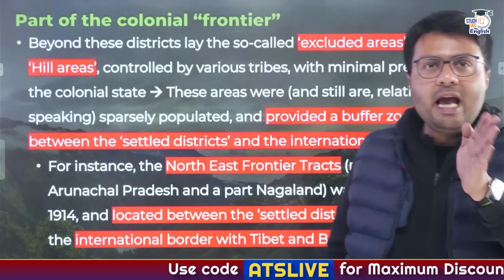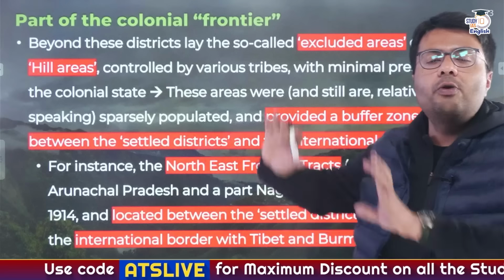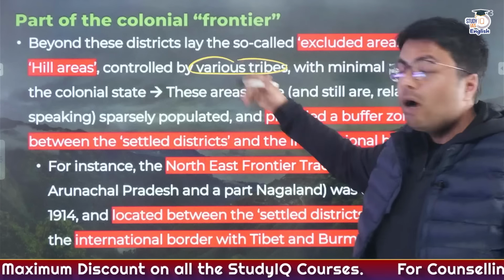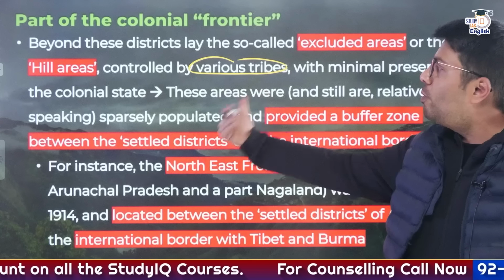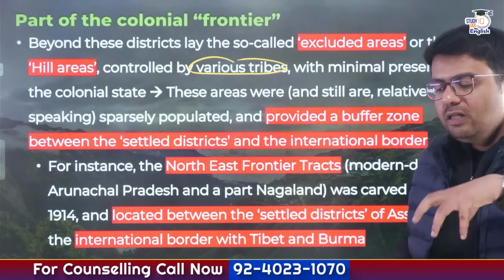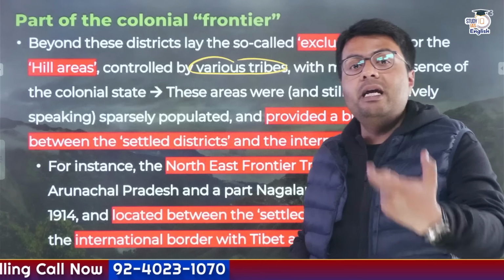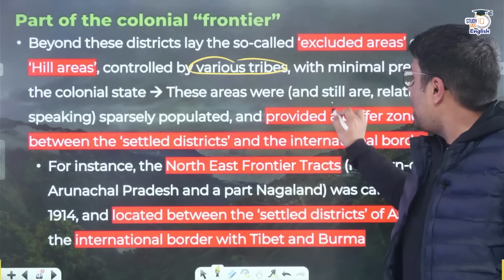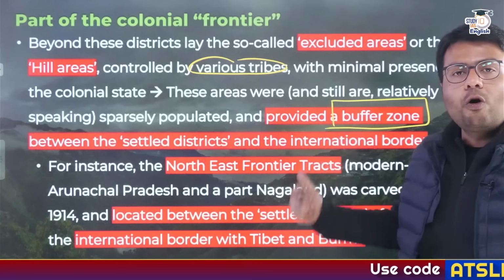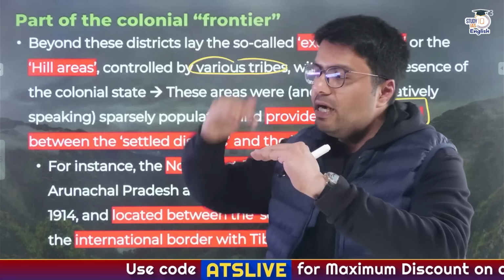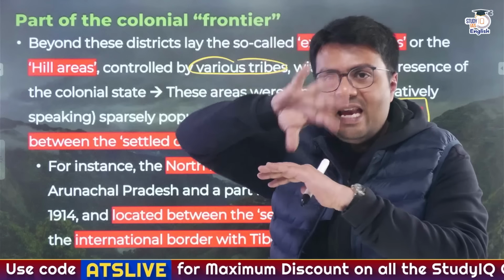Then came the so-called excluded areas which were located in the hill regions. These areas were controlled by various and multiple tribes, and had minimum colonial control. Therefore, these areas, being sparsely populated, were seen by Britishers as not so economically important, and that is why these hill regions ultimately became what? The buffer areas or buffer zones. Buffer zones were basically areas between the densely populated areas and the boundary.